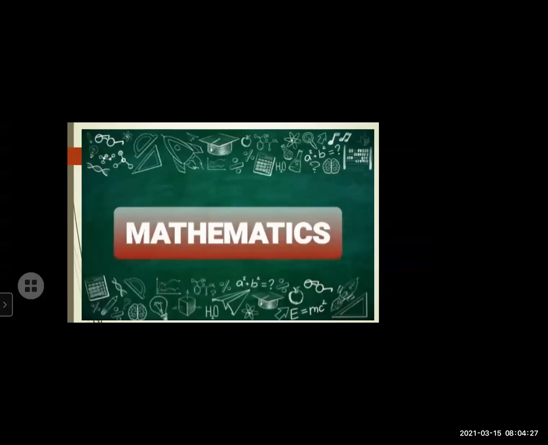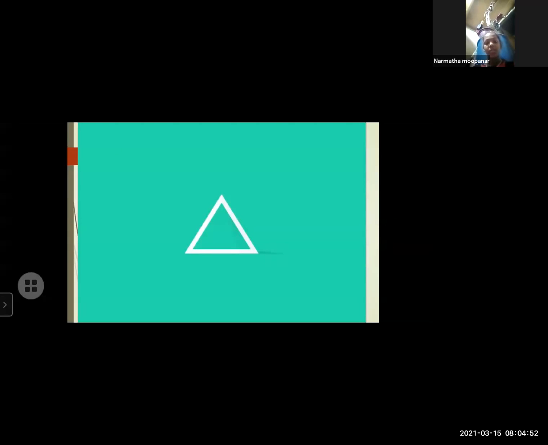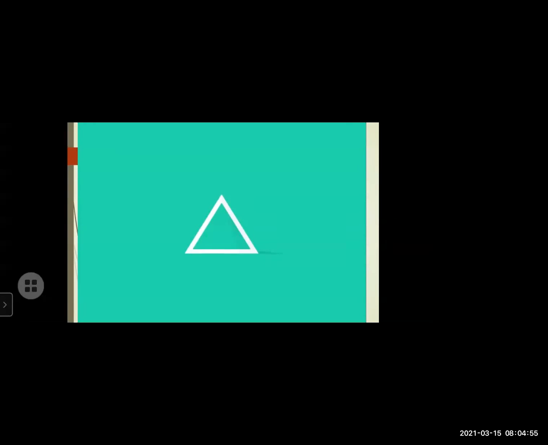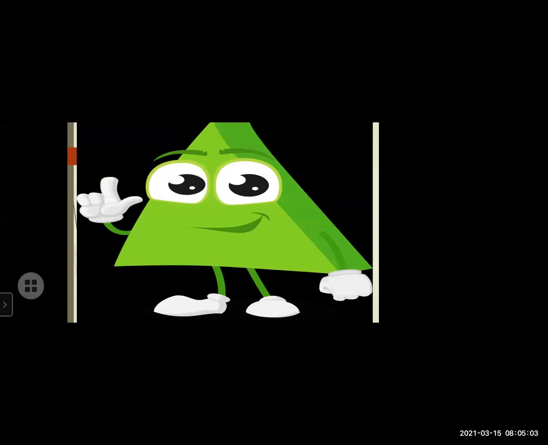So let's start. Today we are going to learn mathematics. What topic are we going to learn? Let's see. Can anyone tell me what this is? Triangle. Very good. So this is a triangle, which means we are going to learn something about triangles. What is a triangle? How does it look? What are its properties? So let's begin.